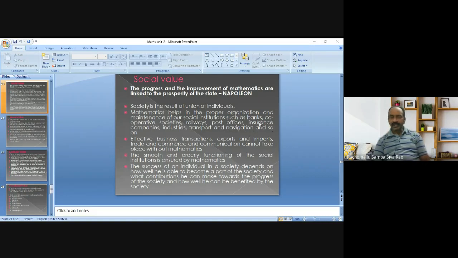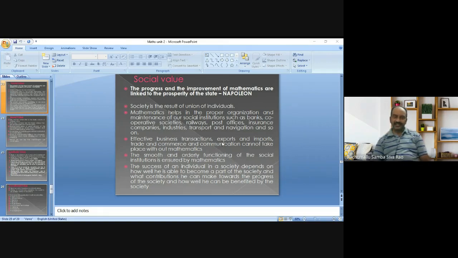These are all social institutions which we face in our daily life. To successfully organize, run, manage, and maintain these institutions, mathematical knowledge is a must. So we can say that mathematics has a social value.